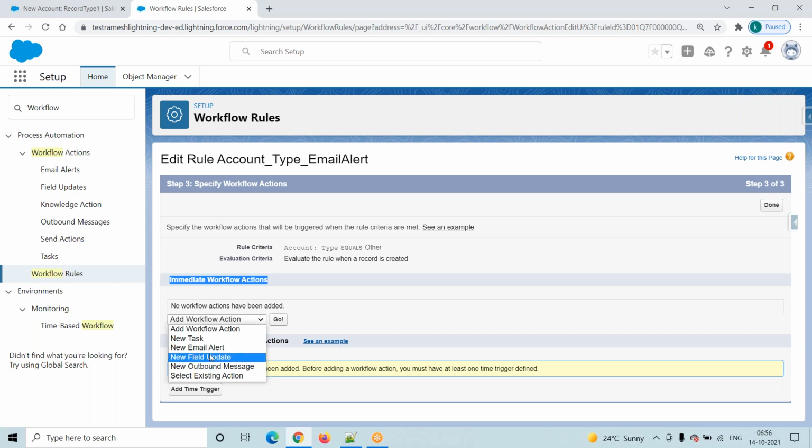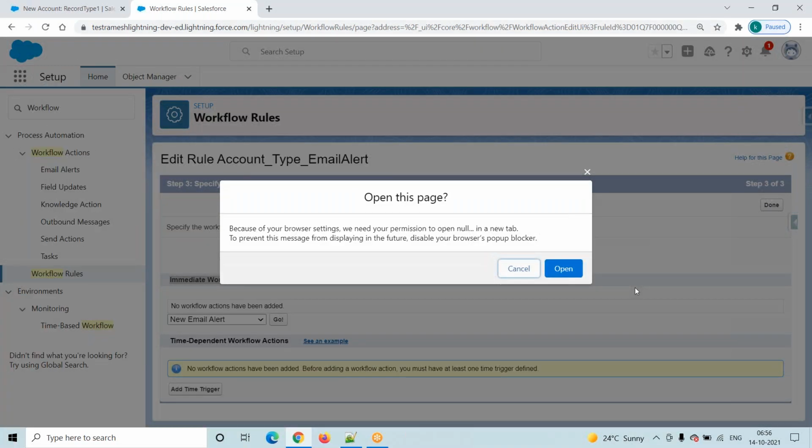Here what is my requirement? My requirement is nothing but email alert. Select the email alert. Click on this go button. So once my record is created, if that record satisfies the condition, then immediately we are expecting the system to send an email alert. That's why we selected the email alert action. Then click on this go button.